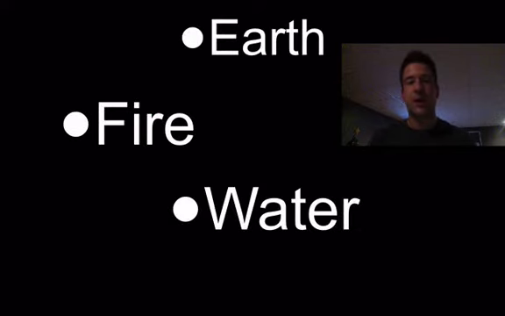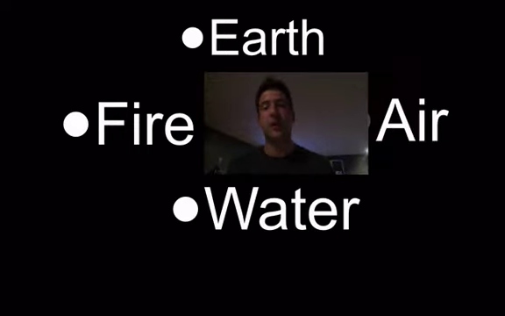So in the early days, the first recording of what we thought were elements came from the ancient Greeks, and they thought that elements were four components: earth, air, water, and fire.